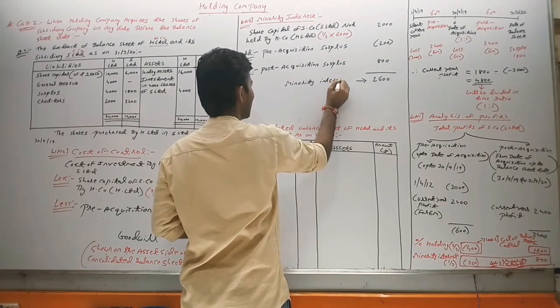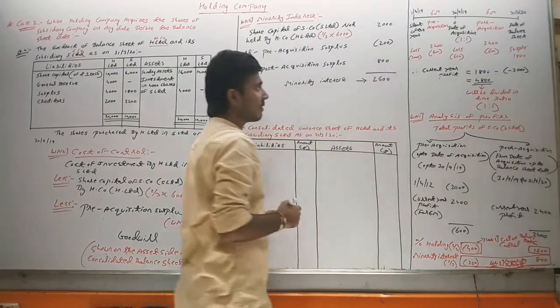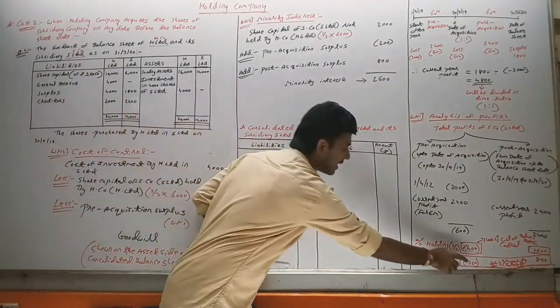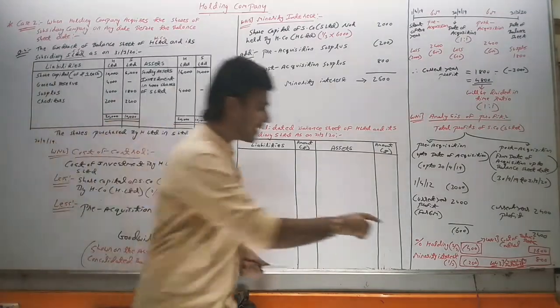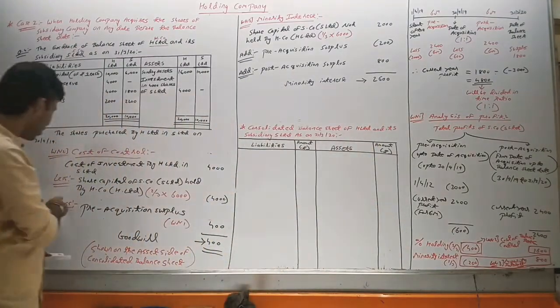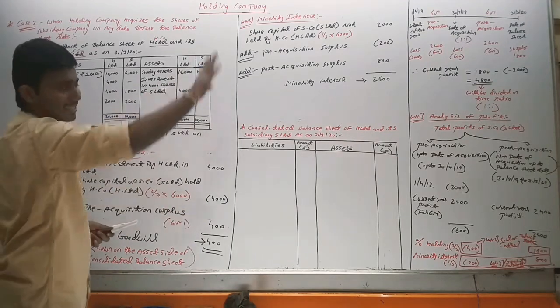Now we will say, sir, here it is negative 200, here also you have taken negative, because this minus and this plus, plus and minus always remain minus, and here it was minus and here also it was minus, so it has become plus. That's why we have taken a positive and then the negative as it is.